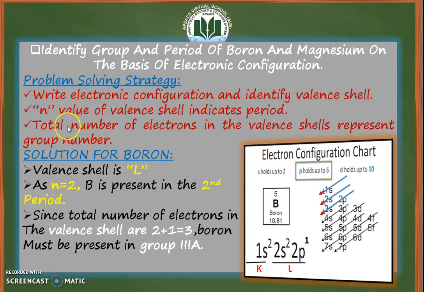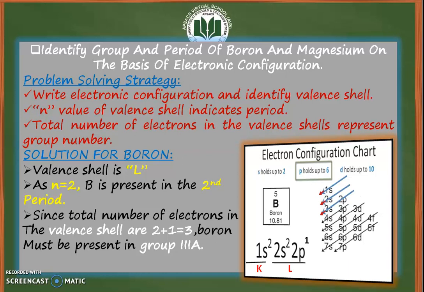Our third and last step is that the total number of electrons in the valence shell represents the group number. Now look at the valence shell, that is the L shell, 2s2, 2p1. The number of electrons in the L shell is 2 plus 1, which equals 3. Since the total number of electrons in the valence shell is 2 plus 1 equals 3, boron must be present in the third group.